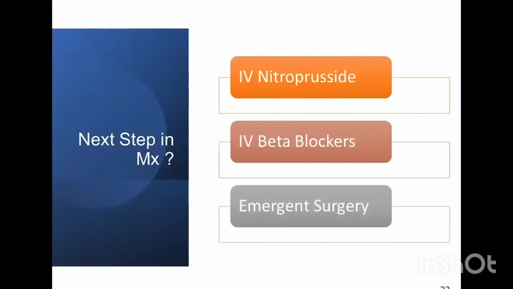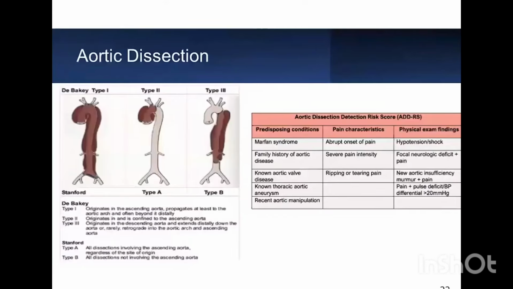So the next step in management would be IV nitroprusside or NTG, beta blockers, and patient will need emergency surgery as the ascending aorta was involved and patient had severe AR.